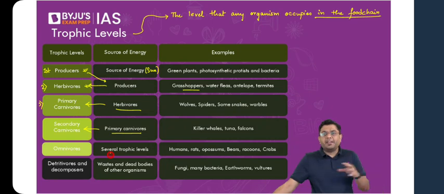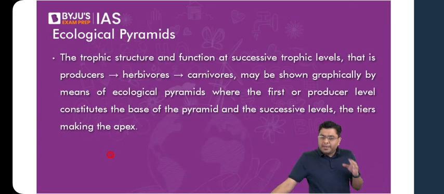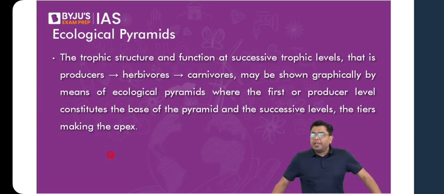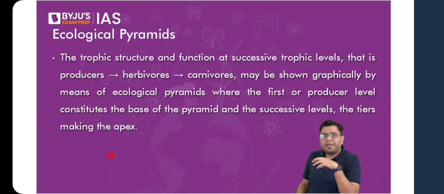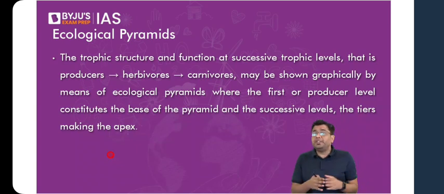Now then we come to the portion of ecological pyramids. Ecological pyramids give us an idea about how sustainable a particular ecosystem is by explaining the quantitative matters in an ecosystem. The quantitative details of an ecosystem are indicated by a relationship that we refer to as an ecological pyramid. In the simplest of terms, it is nothing but the relationship between the various trophic levels, indicated in the form of pure numbers, or the weight that they carry, that is the biomass, or the amount of energy that is transferred from one trophic level to the other. So that gives us an idea about whether a particular ecosystem is sustainable or not.